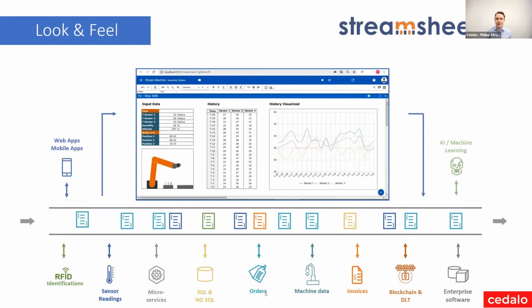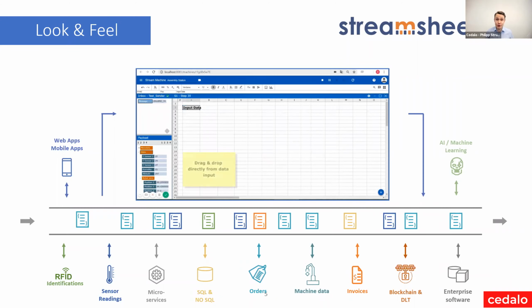So assume we have a data stream that can come from anything. Let's assume in this case it's sensor data that's coming in. We subscribe to that data, meaning we get this in. That's what's happening on the left-hand side arrow there. We get the data in, we build our logic, and then we can also send it out on the other side. Core idea here is that you get full transparency over how the data stream that you plugged into your stream sheet is structured. You then work with drag and drop to make a direct connection between the data stream and your cells or your sheet.